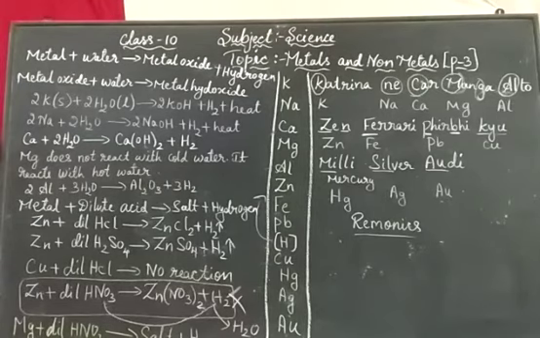How do we know which metals are more reactive and which are less reactive? Reactive metals can displace less reactive metals from their compounds in solution or molten form. We have seen in the previous section that all metals are not equally reactive. We check the reactivity of various metals with oxygen, water and acid.